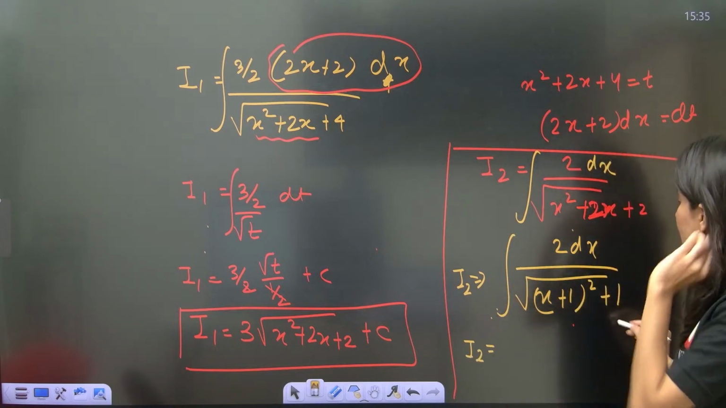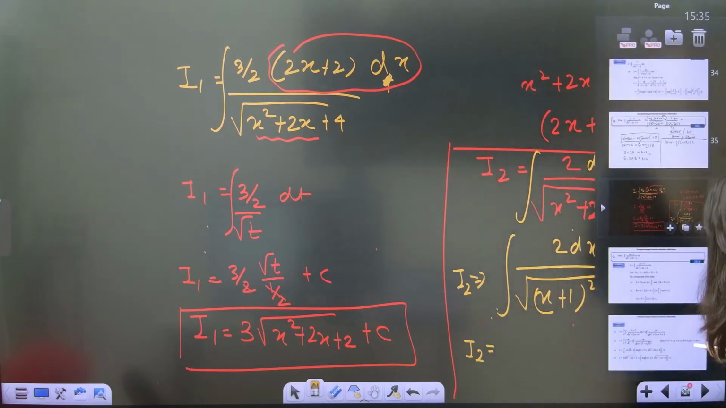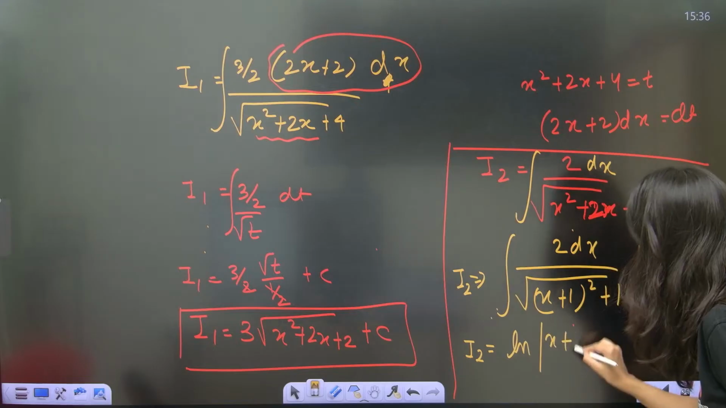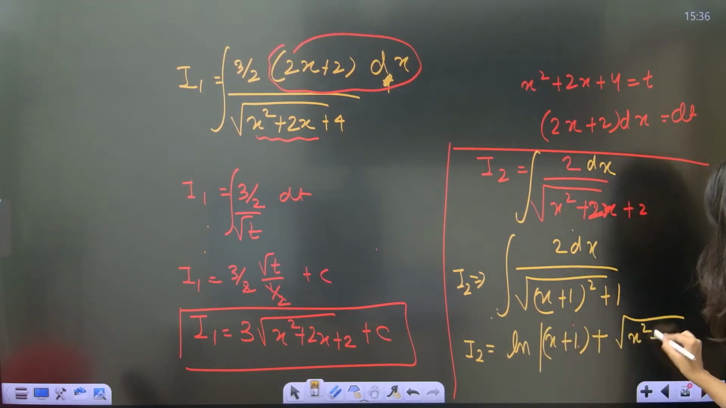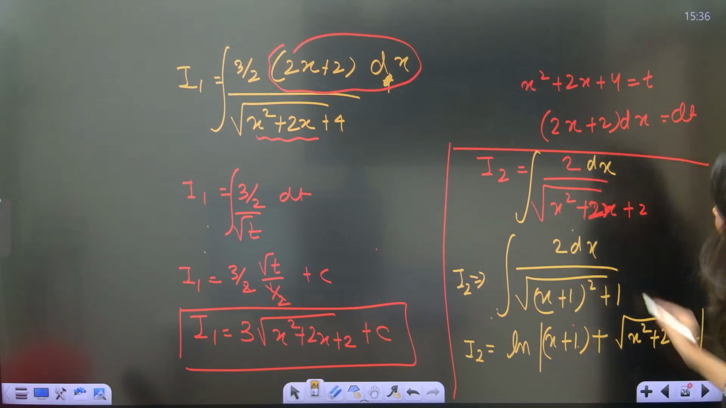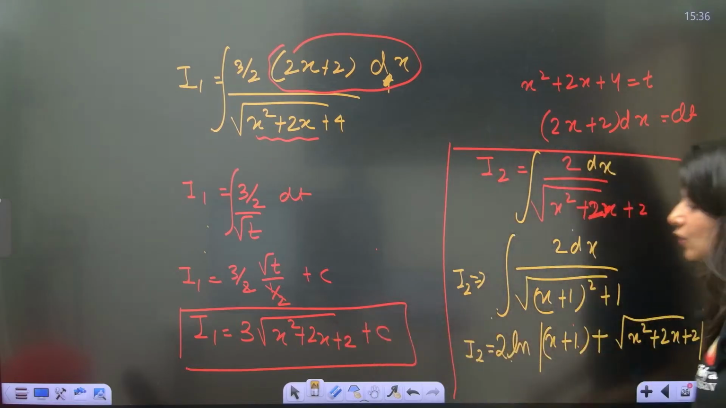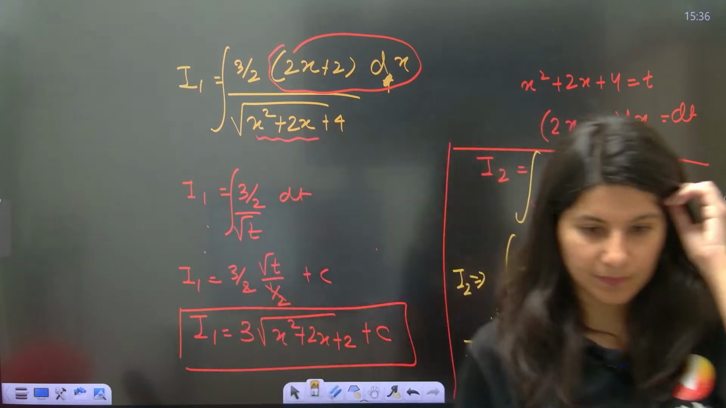This is 1 upon root of x square plus a square. So what is the formula for it? The formula for it will be log of mod of x plus the root, copy paste. So this is your I2. Let's not forget 2 is already there. This is I1, this is I2. If you add these two integrals, you'll be done.